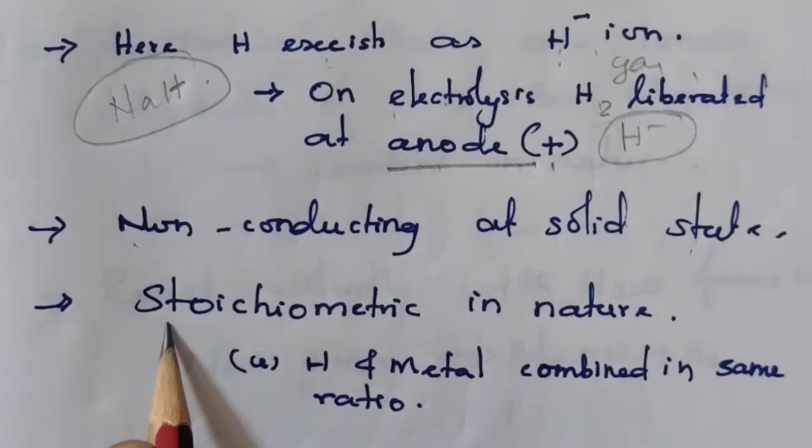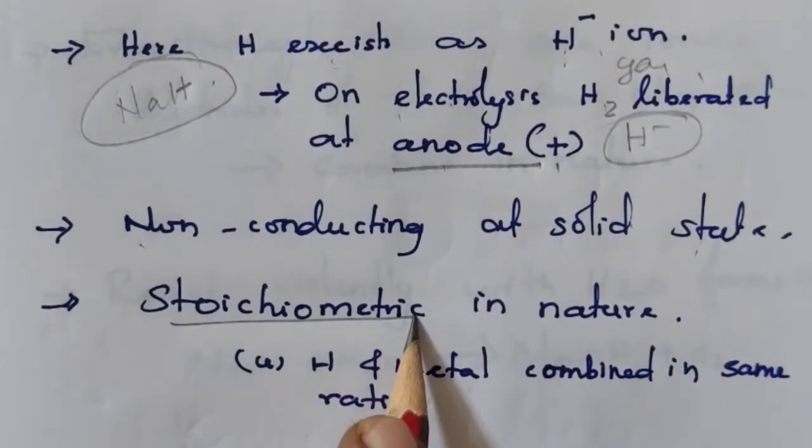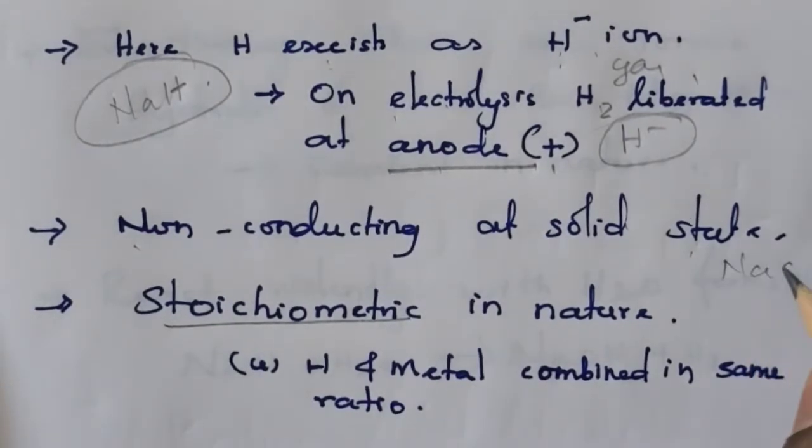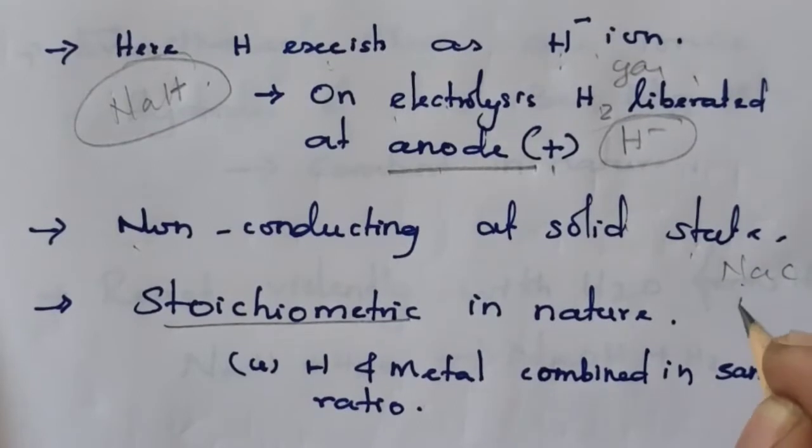The next point regarding these hydrides is that they are stoichiometric in nature. Stoichiometric means hydrogen and metal combine in the same ratio as predicted by the formula. For example, in sodium chloride there is only one sodium and one chlorine. Similarly, sodium hydride.